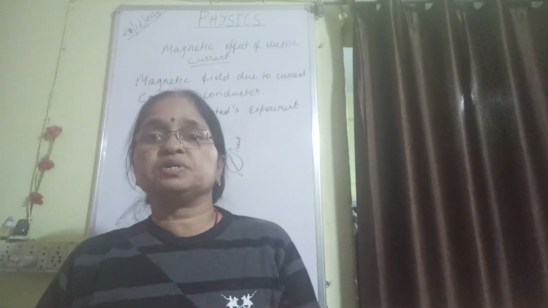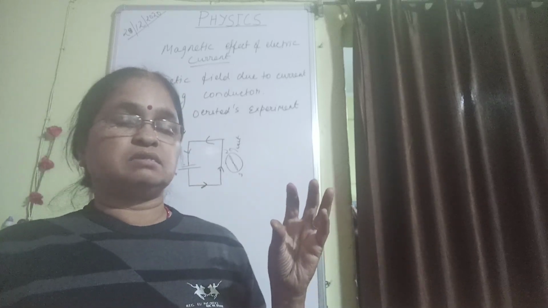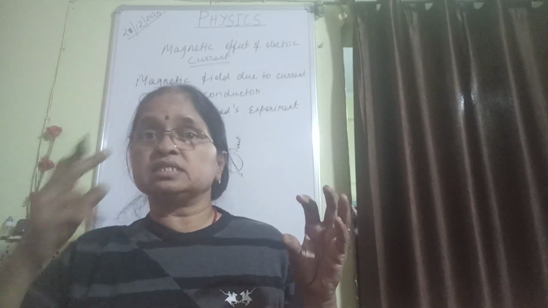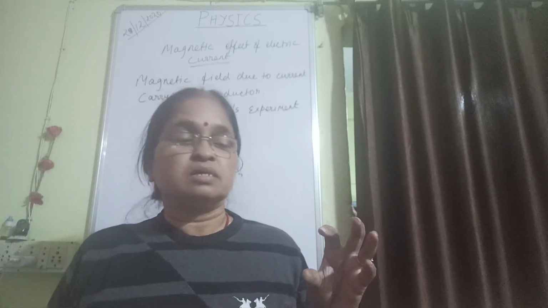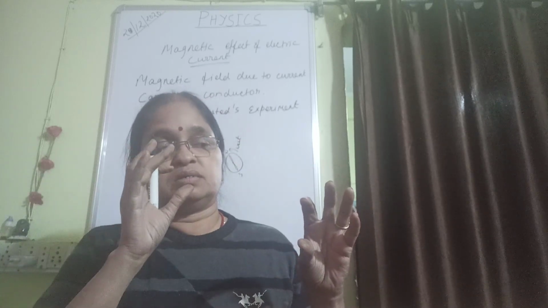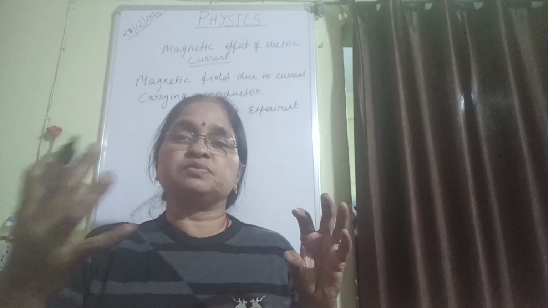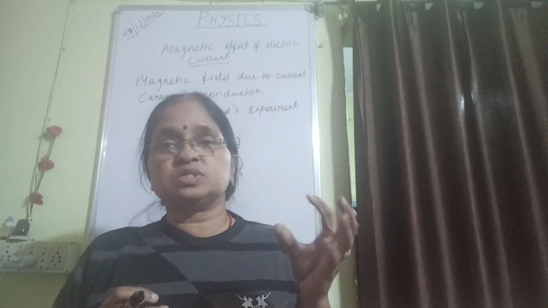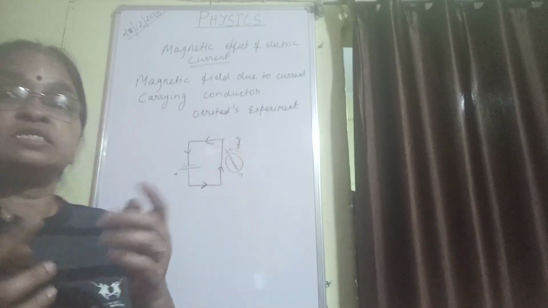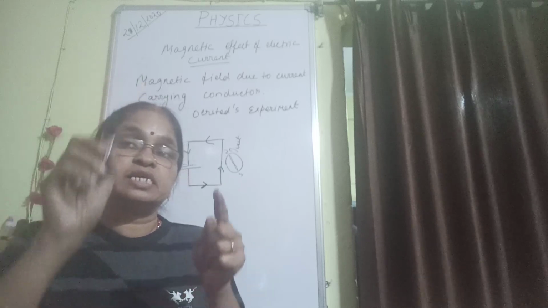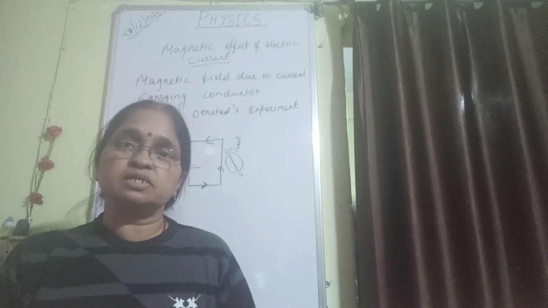Then it was very confusing for him, because only if a magnet is there, under the influence of any other magnet surrounding it, will it do some activity. If no magnet is present over there, then it will not do any activity. But here he found that there was no magnet surrounding this, but in spite of that, that magnetic needle is getting deflected. At that time he was not able to understand what had happened.